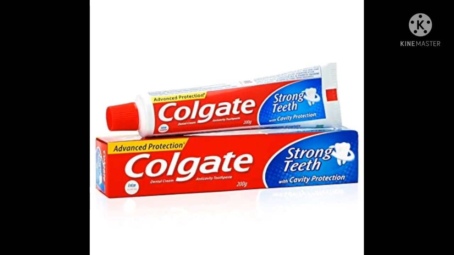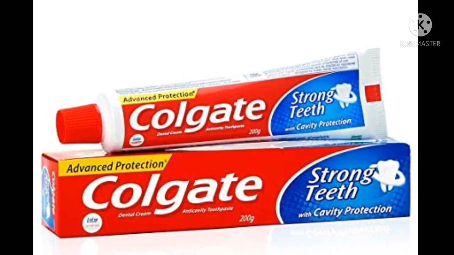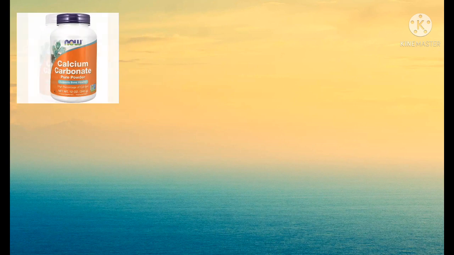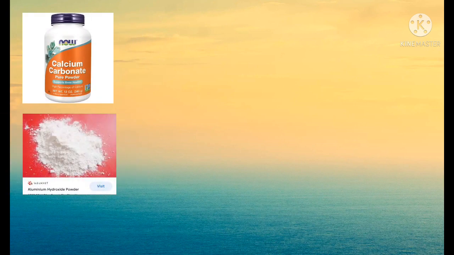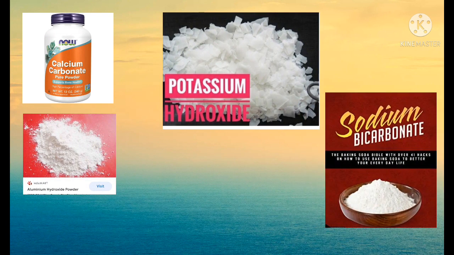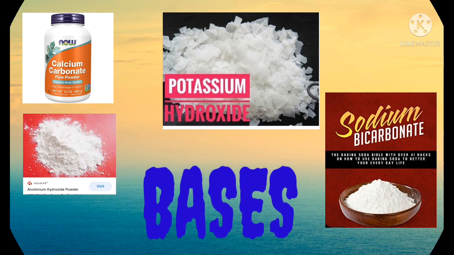Now children, see the main components on the toothpaste tube. What chemical names do you find? Main components in the toothpaste are calcium carbonate, aluminum hydroxide, potassium hydroxide and sodium bicarbonate. All these chemicals are bases.